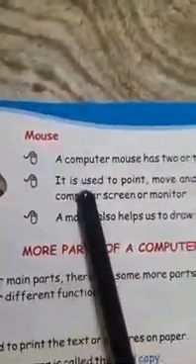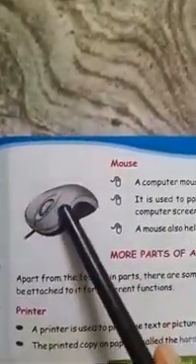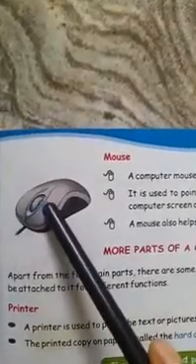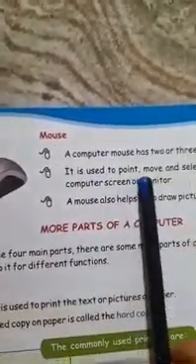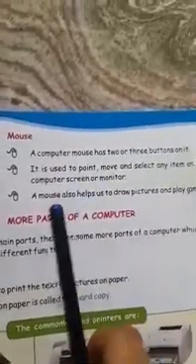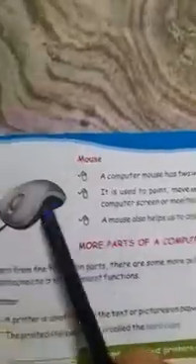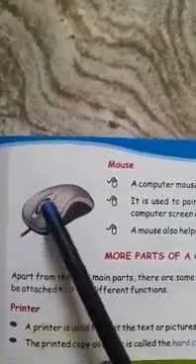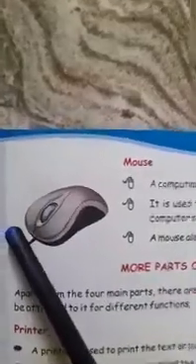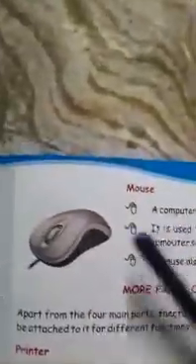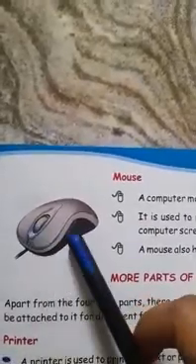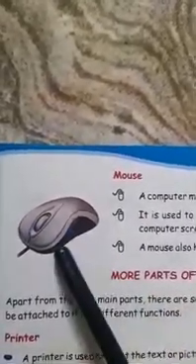The next part is the mouse. A computer mouse has 2 to 3 buttons. See here, children, we have 2 to 3 buttons: the right button, the left button, and the scroll button. It is used to point, move and select any item on the computer screen or monitor. The scroll button is for going up and down, like scrolling in our mobile phones. With the help of these buttons we can select any item on the monitor.